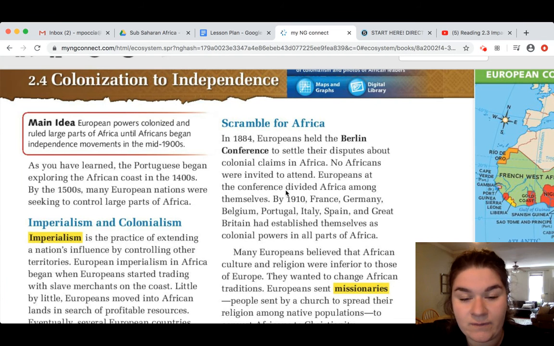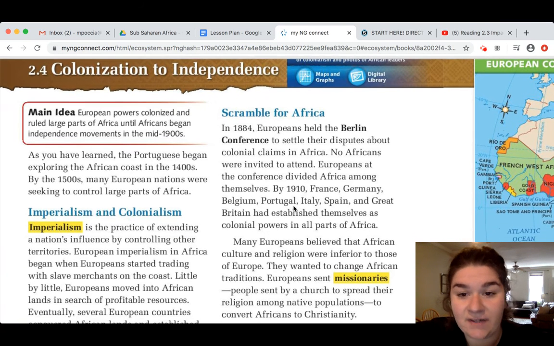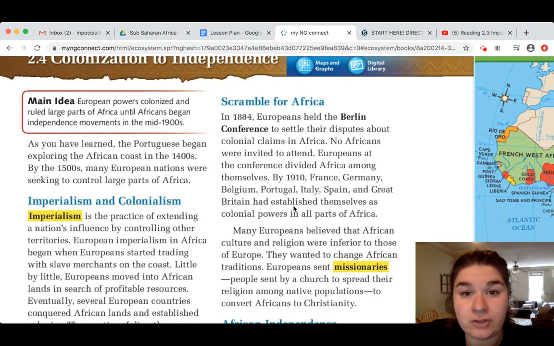Europeans at the conference divided Africa amongst themselves, again, without any influence of African voices. By 1910, France, Germany, Belgium, Portugal, Italy, Spain, and Great Britain, which is England, had established themselves as colonial powers in all parts of Africa.